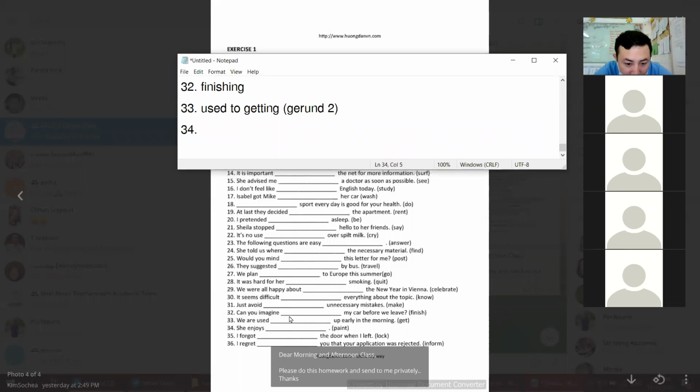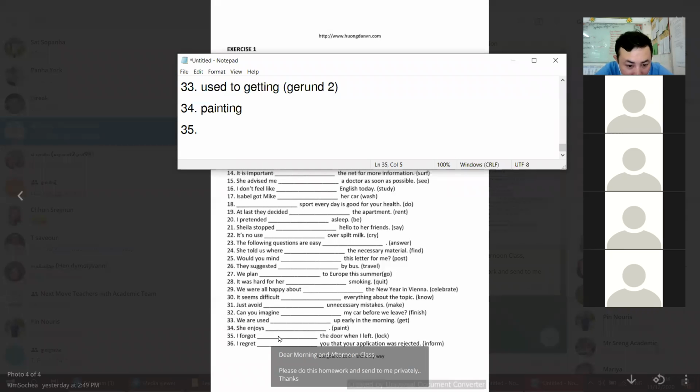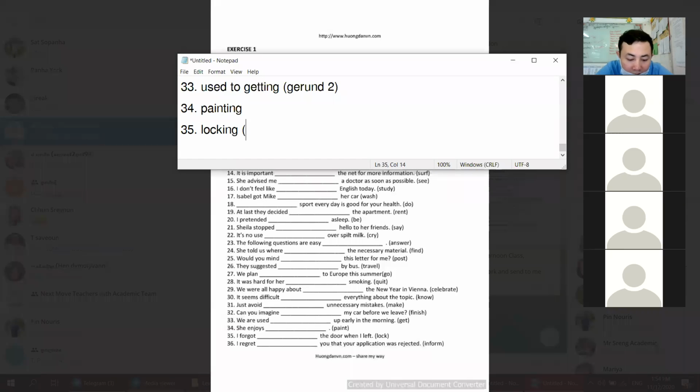34. Enjoy is the certain verb for like and dislike. So we use gerund. Enjoy painting. And 35. Forgot is also gerund as well. This one is talking about your memorizing. So you forgot locking, not to lock, because it is talking about memory.